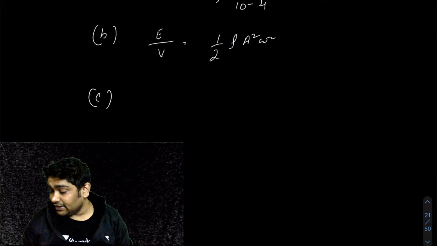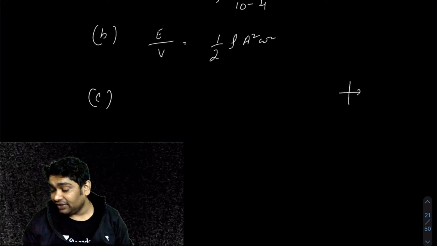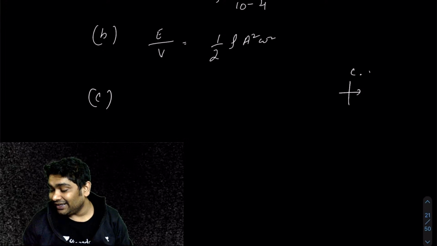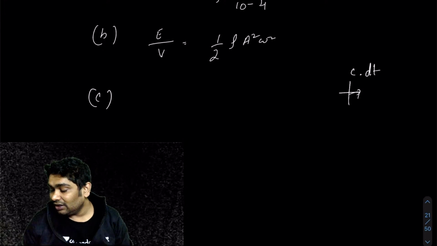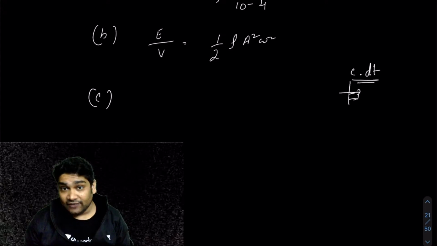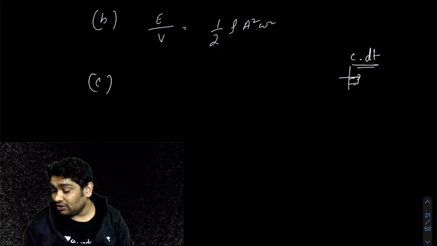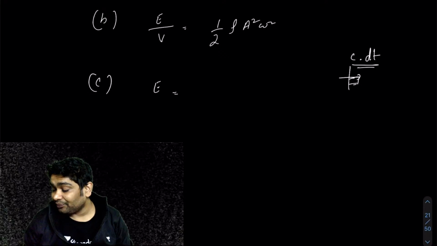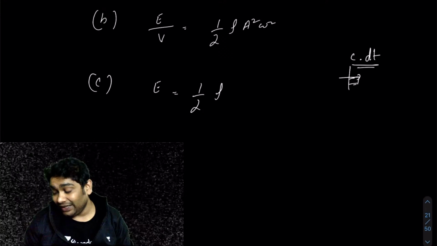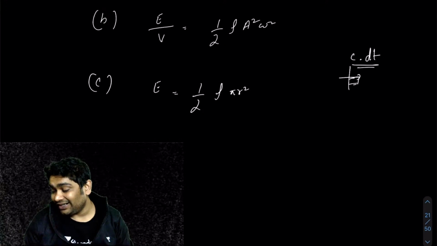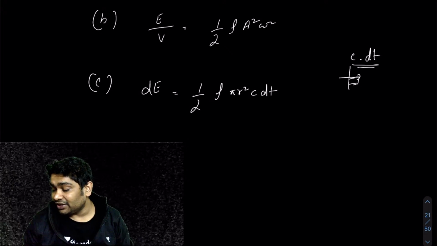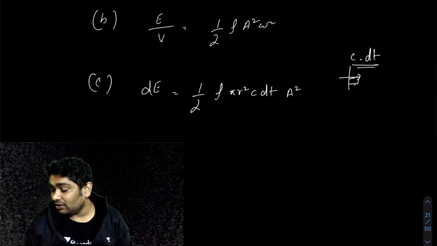Across any section, if the wave is traveling with c, in dt time it would have spread over a length of c dt. So what is the volume in which it gets spread? Energy would become half rho into the area of cross section pi r square into c dt, into a square omega square.